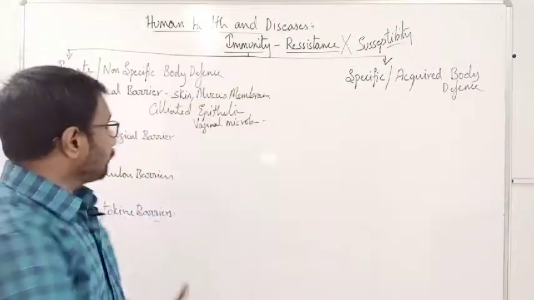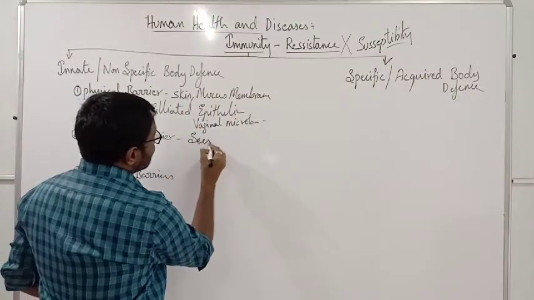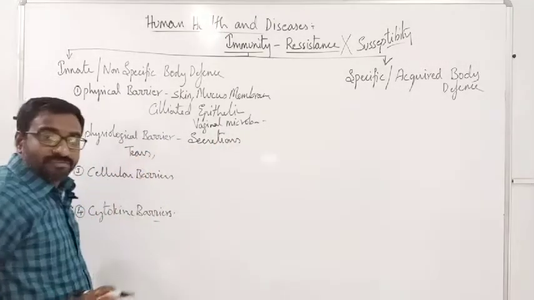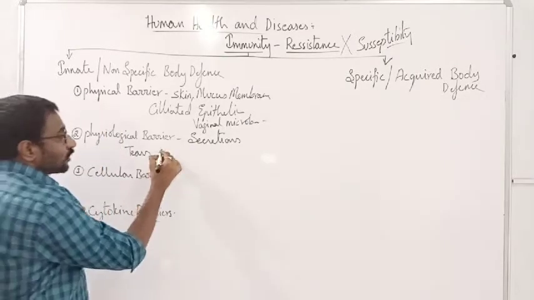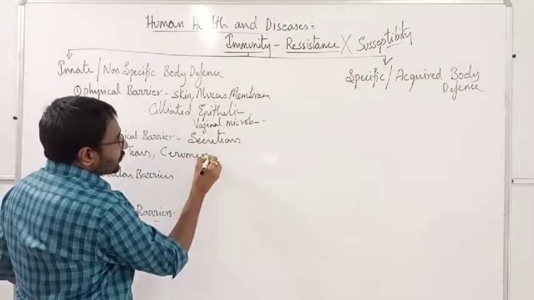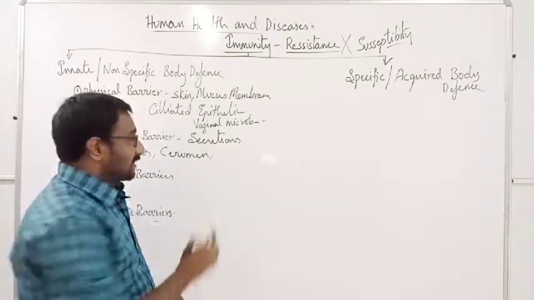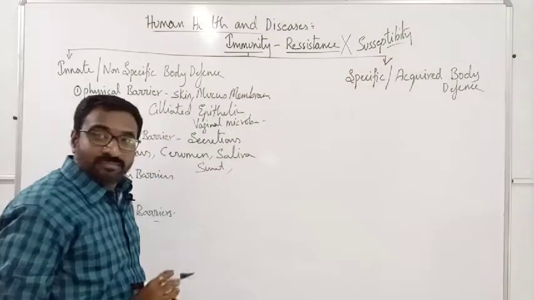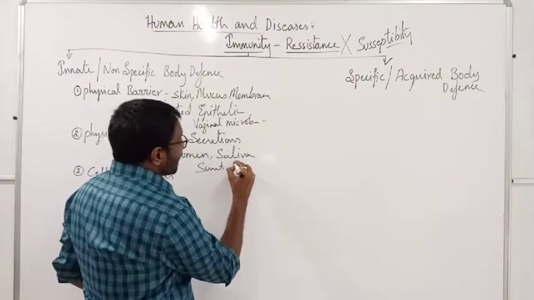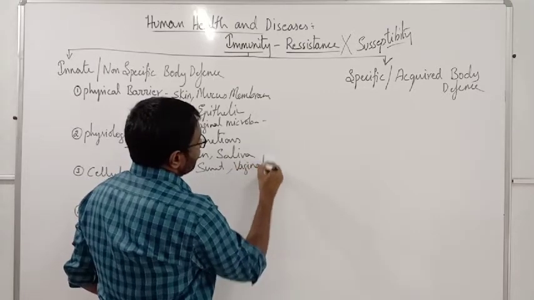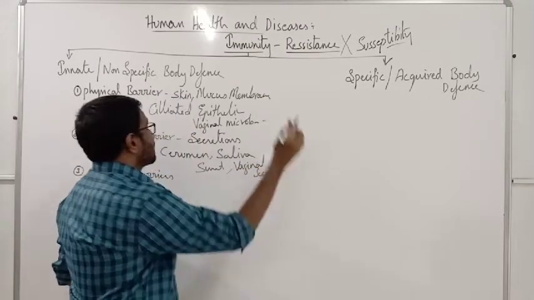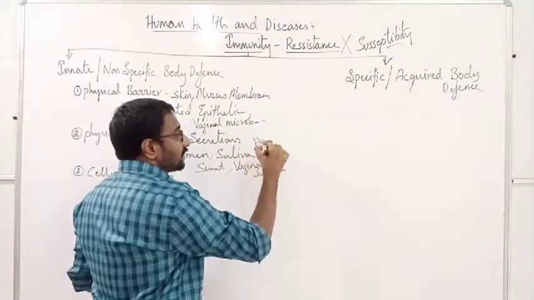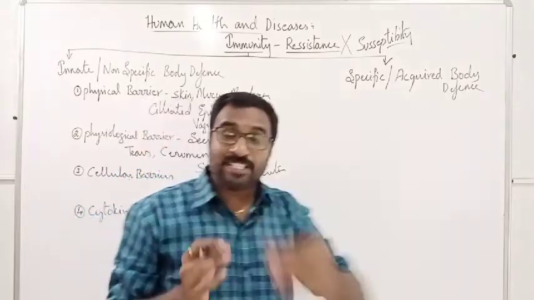Next one, physiological barriers. These are various secretions. It is tears, cerumen, which is commonly called earwax, saliva, sweat, vaginal secretions, HCl in our stomach, and different other secretions whatever are there.